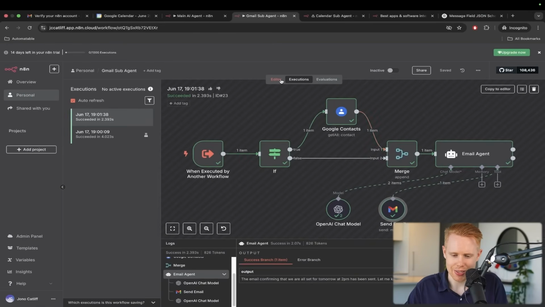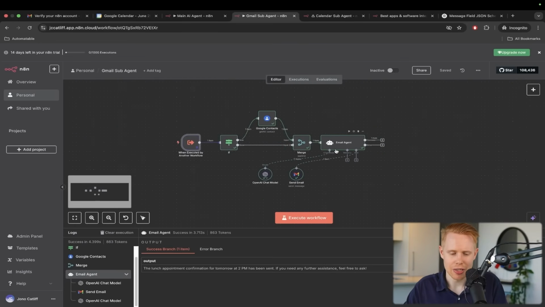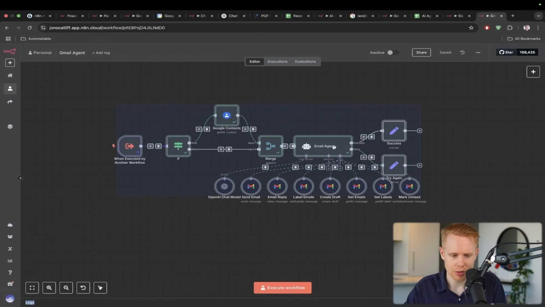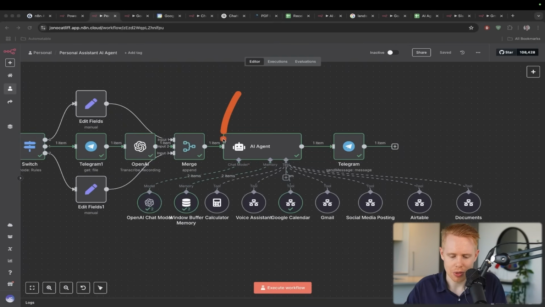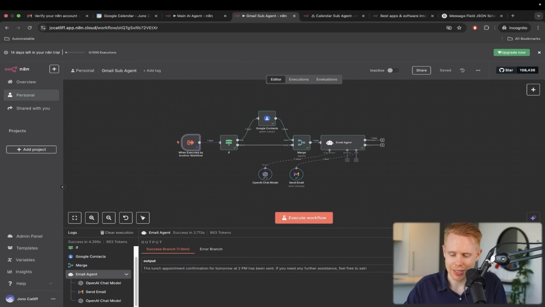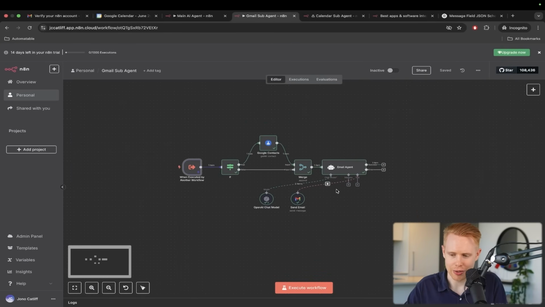And so that is our secondary workflow. And all of these other blueprints here, they're all going to be for free down below for you guys to download in case you want to build out this AI personal assistant that is going to be able to hopefully supercharge your life and automate a lot of the tasks that you're currently doing manually. And so that is the first part to this.